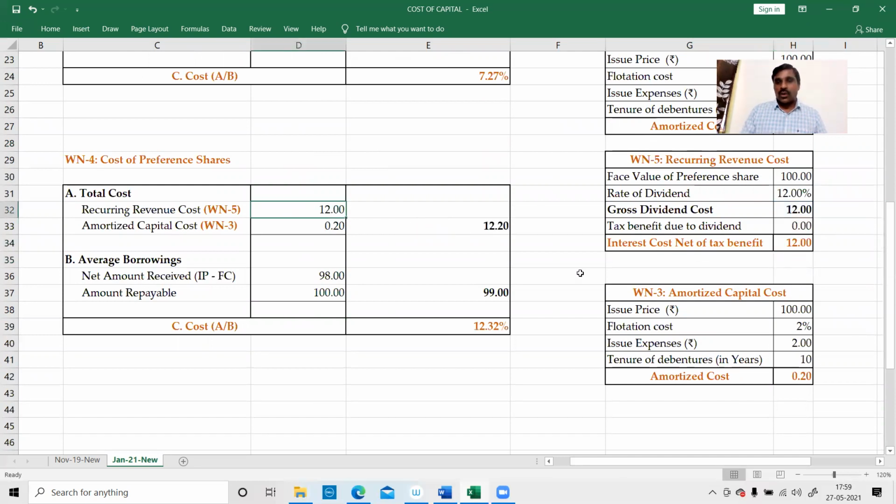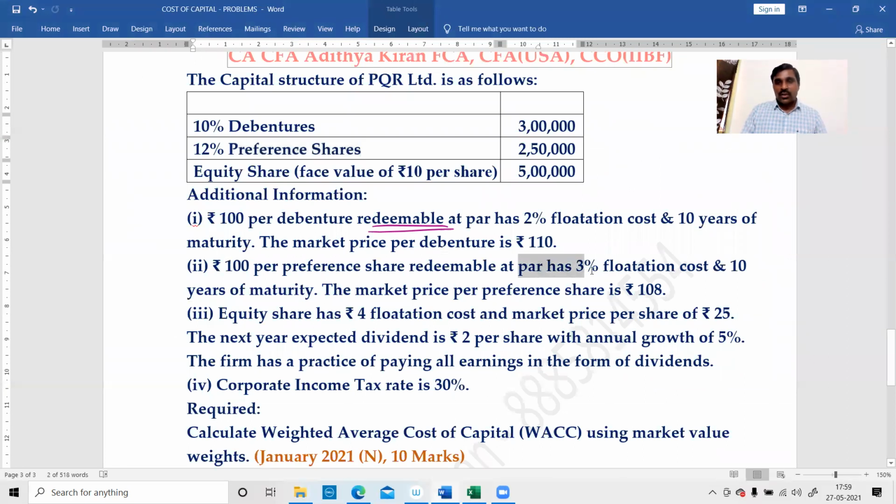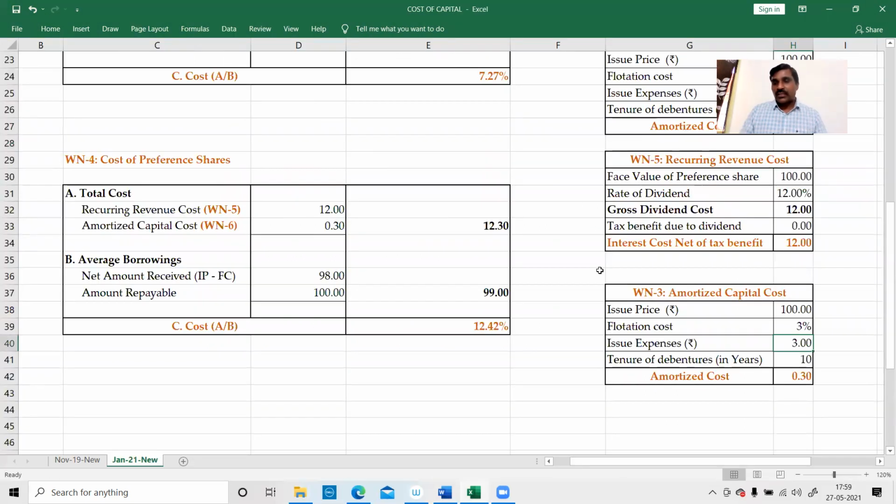Okay, recurring revenue cost. Next, amortized capital cost, will put working note 6. Issue price same, will assume 100. Flotation cost, they have given 3% for preference shares. Issue expenses is 3.